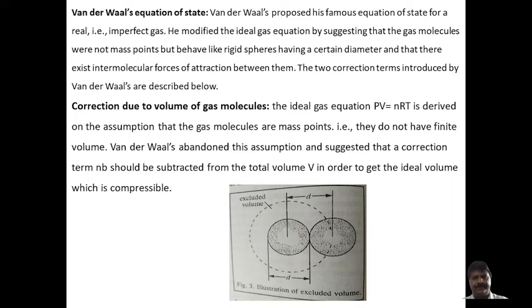That correction is made by van der Waals, and the first one is nothing but the correction due to the volume of the gas molecules.